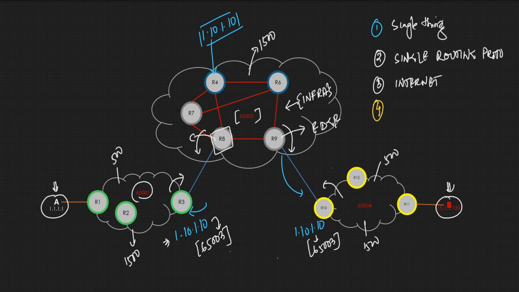Another thing is, what will be the convergence perspective? For example, if this link goes down, immediately we will have another link in place for the forwarding, right? So implementing convergence within an autonomous system, we can achieve faster convergence through OSPF and ISIS, right? For example, if you're talking about internet routes where millions of routes are there, then it is not possible to achieve that speed of convergence, right?